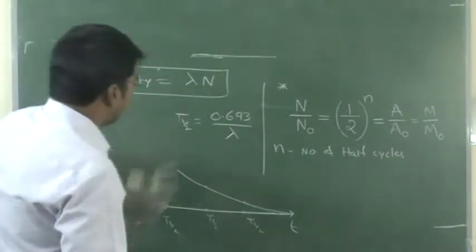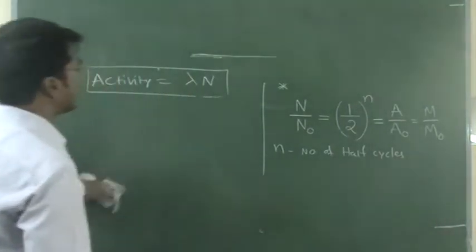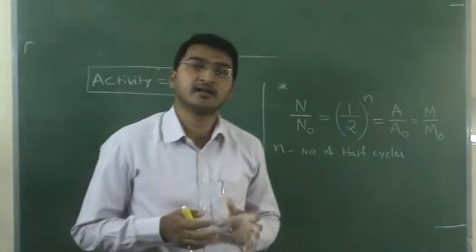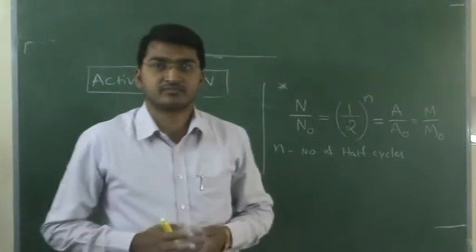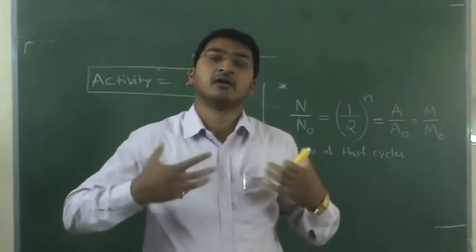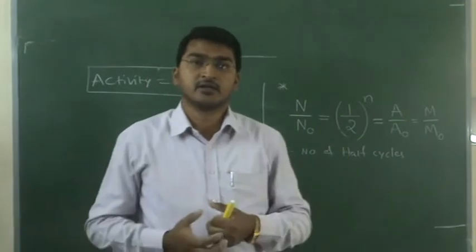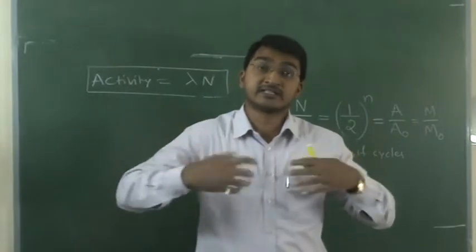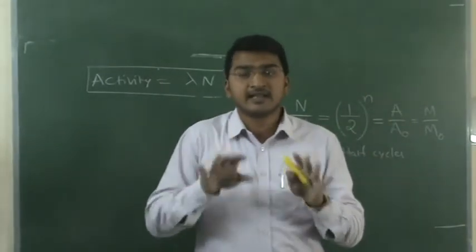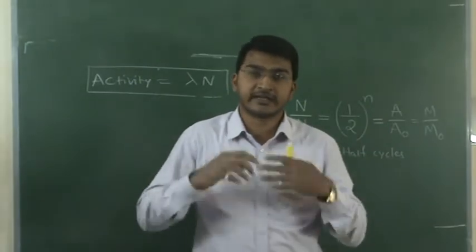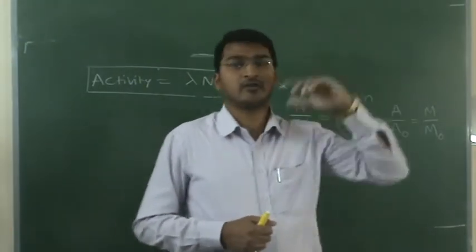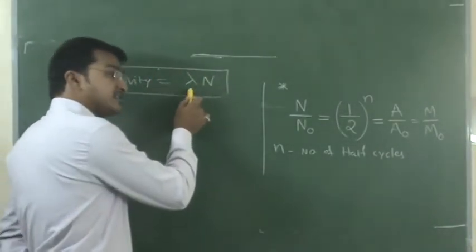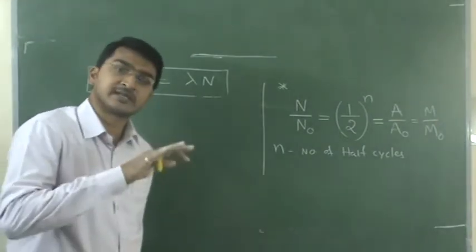So this is about half-lifetime. Now coming to activity. What is meant by activity? Activity tells how active a substance is. Active means how much radioactive radiation it will liberate. So more active means it will liberate more alpha, beta, gamma radiation. Less active means less alpha, beta, gamma radiation. How we decide more or less active: activity depends upon the decay constant as well as the number of nuclei present.